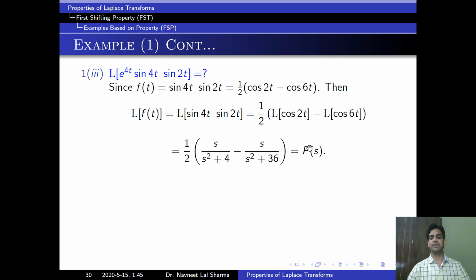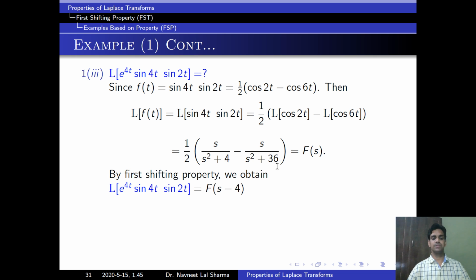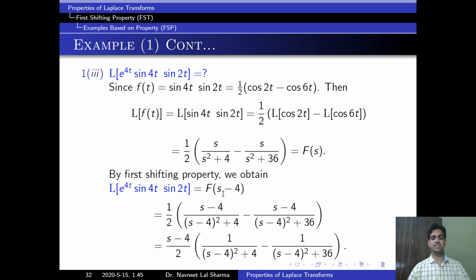Say this is f of s function. Now look here, exponential function is e to the power 4t. So we will replace s by s minus 4, then we get this. Now we can substitute s by s minus 4 here, then we get this relation. Now we can simplify this. After that we get this. This is the answer of this question.